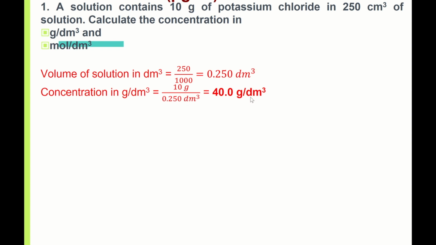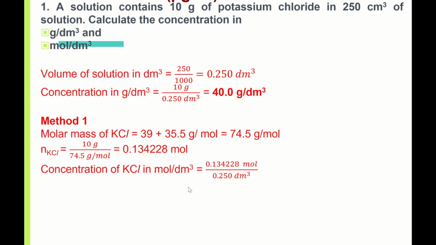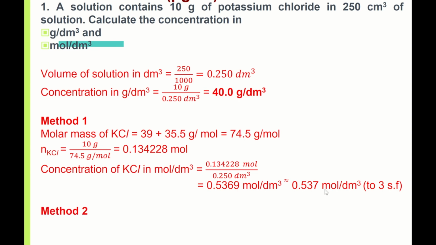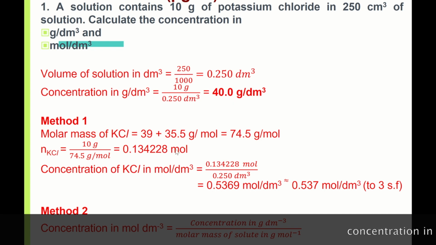Part B. Method 1, do the long way, find the molar mass Mr, which is 74.5. Mass over molar mass, I get this. Then concentration is number of moles divided by volume. So this is the longer method. Method 2, I use gram per dm³, and straight away I divide by the molar mass. Then I will get the concentration.